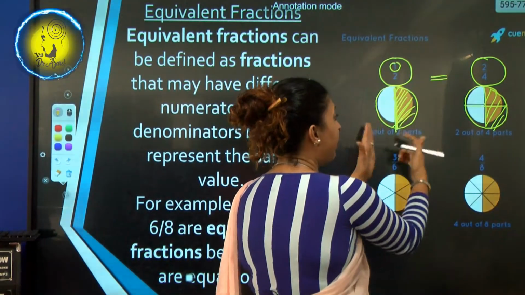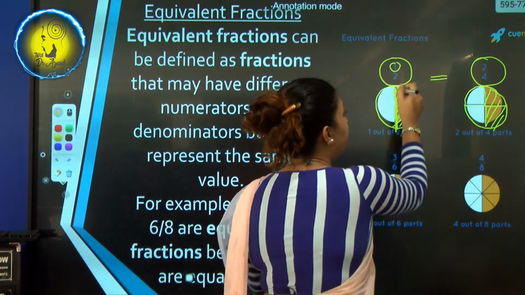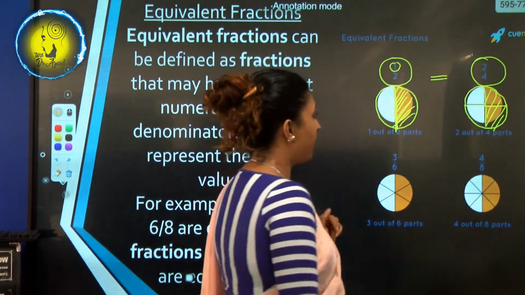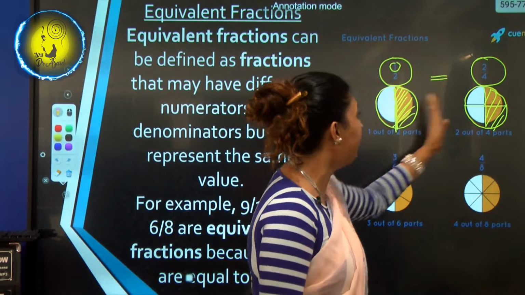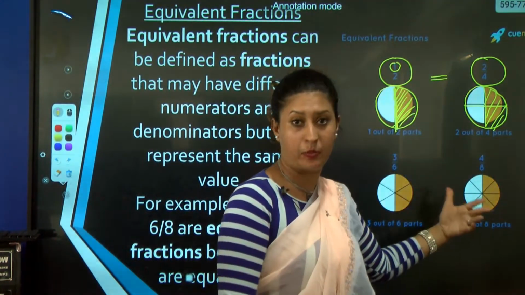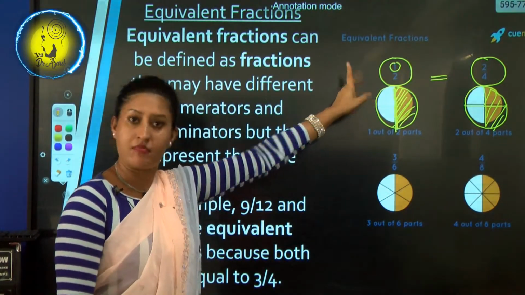I have colored from this whole one side, one size. See, 1/2 is also equal to 2/4. I have colored the same side. It's equal in size, from the size also it is equal. That's what you call finding equivalent fractions.